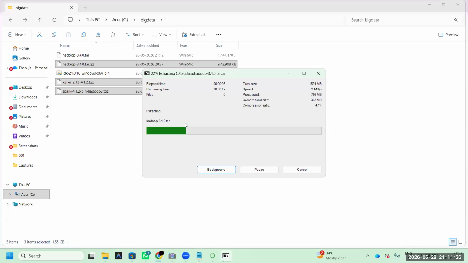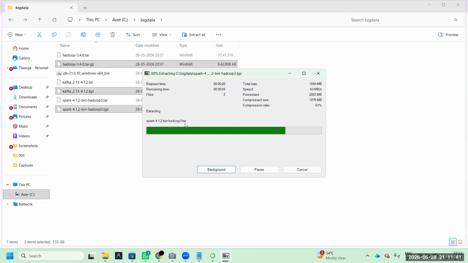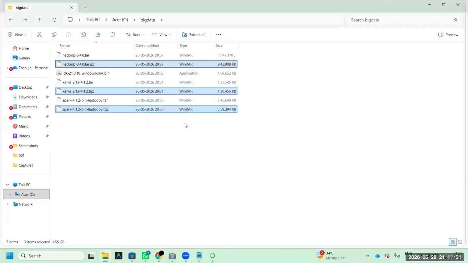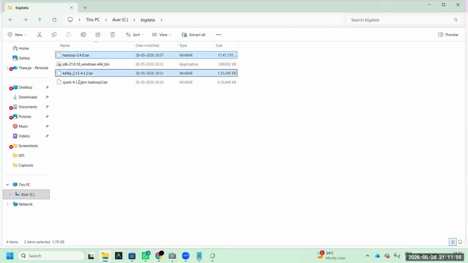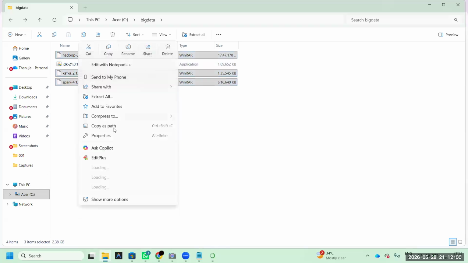Please wait 1 minute. Then my recommendation, these original files, everything, please delete. Why? You have to extract it 2 times. Whatever it may be, these 3 files, it is highlighted and selected. Almost completed. Selected, delete that. That's it. Once again, extract these three files. 2 times you have to extract.